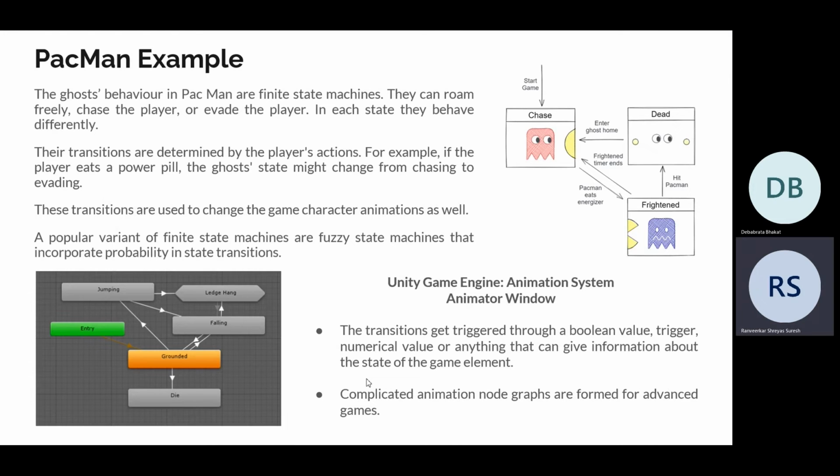Let's take the example of the Pac-Man game. The ghost behavior in the Pac-Man game is a finite state machine. We can see in the diagram that the ghost initially starts with the chase behavior, where they try chasing the Pac-Man. But if the Pac-Man eats the energizers, they get transitioned to the frightened state and they start running away from the Pac-Man. And if in this condition Pac-Man hits them, then they disappear, and if not and the energy drains out, then they again go to their initial chase condition and they try chasing the Pac-Man.